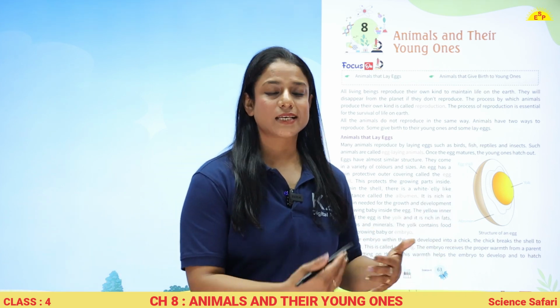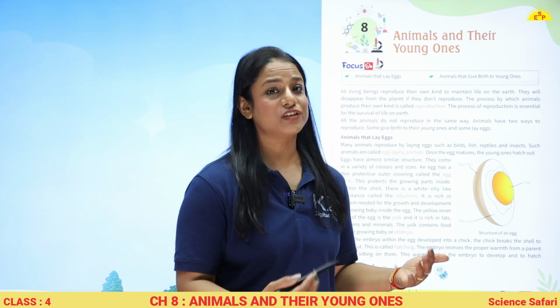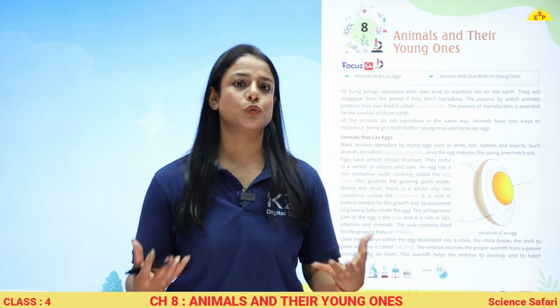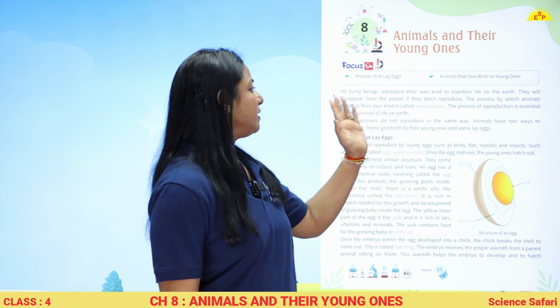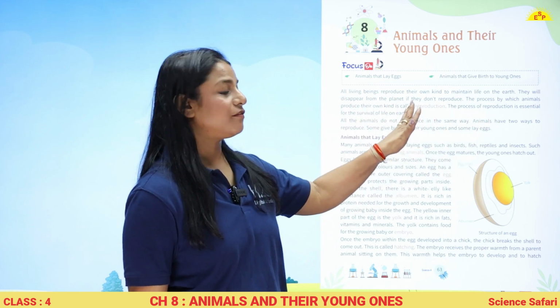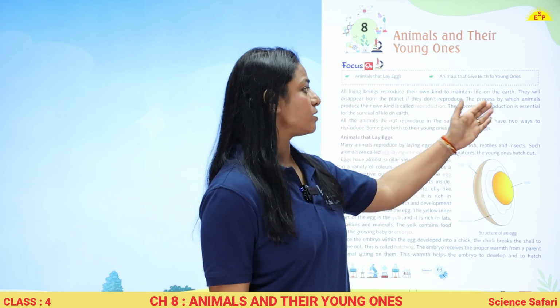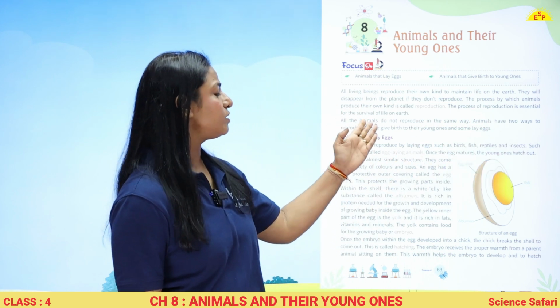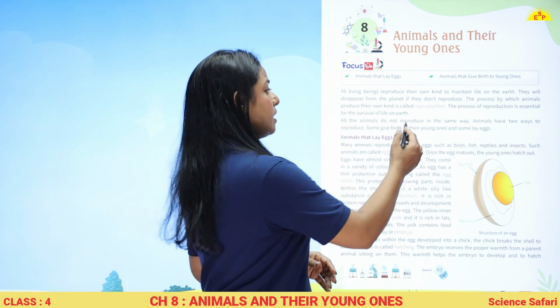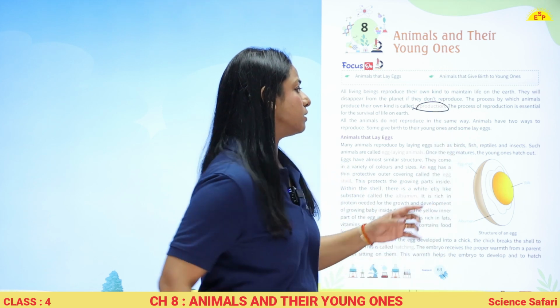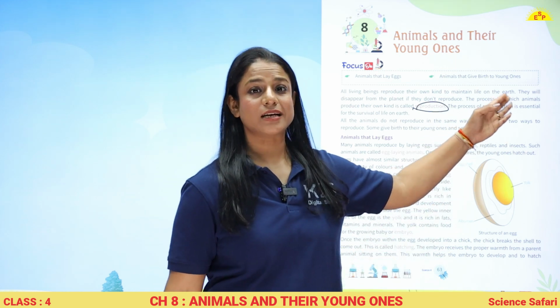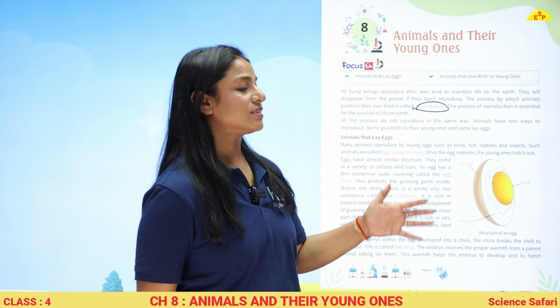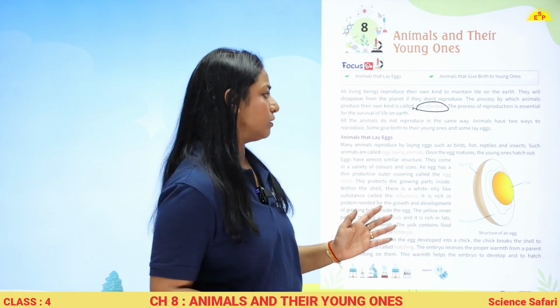This process of making more creatures of their own kind is known as reproduction. They will disappear from the planet if they do not reproduce. The process by which animals produce their own kind is called reproduction. The process of reproduction is essential for the survival of life on earth.